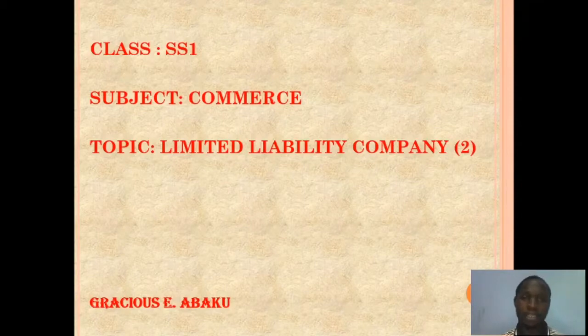In our last class, we discussed this same topic, limited liability company. So today we'll be looking at the concluding parts of this very topic. Now, there are some things that were discussed in the last class. Here we looked at the meaning of company, the types of company. We also looked at the formation of company and sources of capital of some of these companies. Today we'll be looking at the concluding part of it.